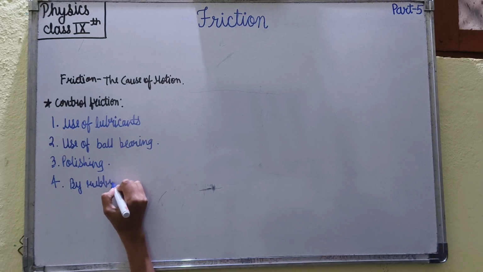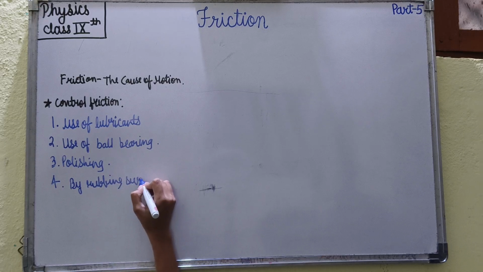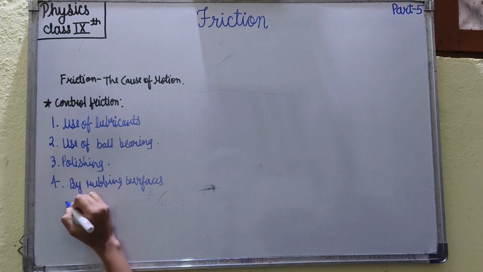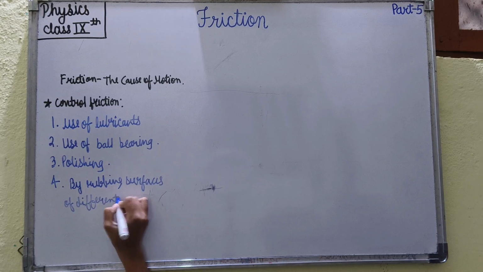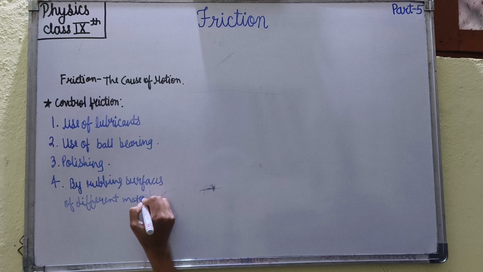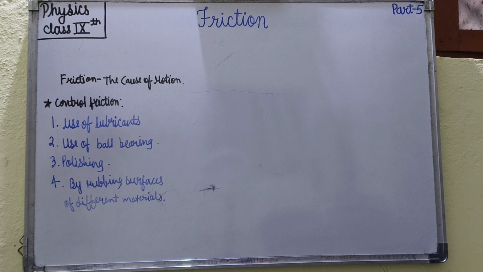By rubbing surfaces of different materials. Example, machine bearings are made up of bronze and the rotating shafts are made up of steel.